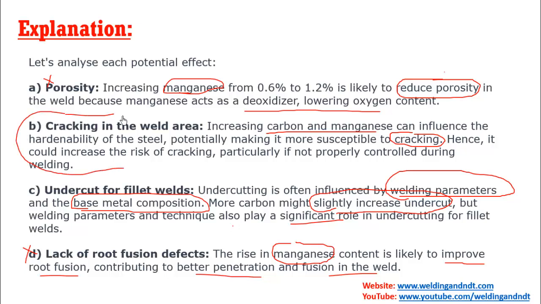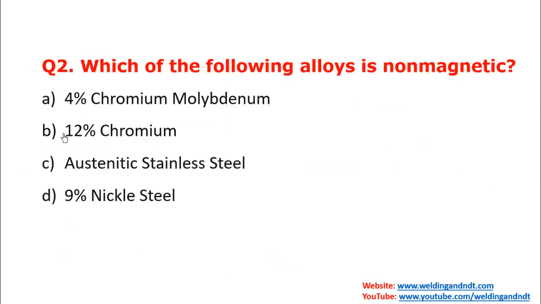Because this is significant. If you increase the percentage of carbon and manganese, then cracking will be significant. The hardenability will be increased and the cracking may increase. So this option is very significant. So this is the most appropriate answer. While undercut may increase, undercut mostly depends on the welding parameters. Hence, the chemical composition will play a less significant role. Hence, our most appropriate answer will be B, cracking in the weld area.